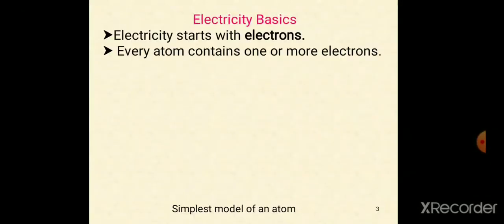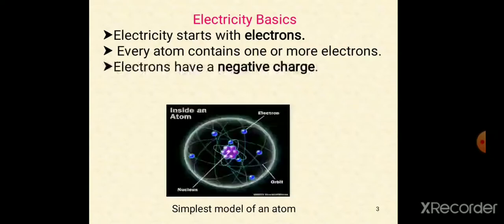Now we are going to discuss electricity basics. What are they? You know that electricity always starts with electrons. Without electron movement, there is no electricity. Whenever electrons move from one place to another place, current or electricity flows.